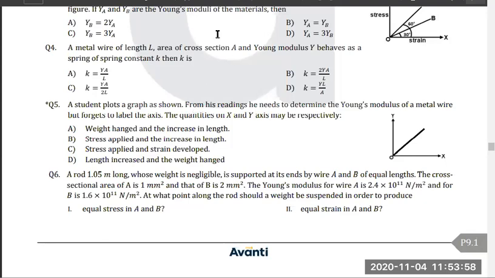Yeah, question number 5. I hope all of you understood this question. The student plots a graph as shown. From his reading, he needs to determine the Young's modulus of a metal wire but forgot to label the axes. The quantities on x and y may be, respectively... Okay, now this is quite easy.